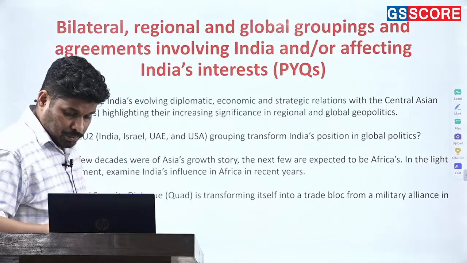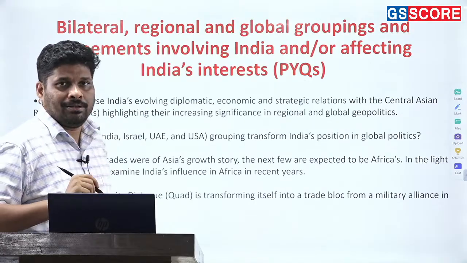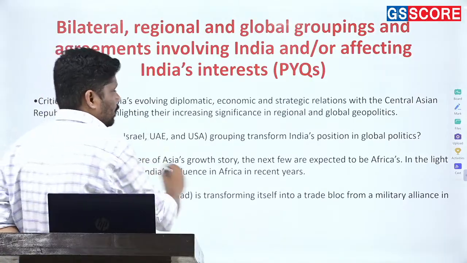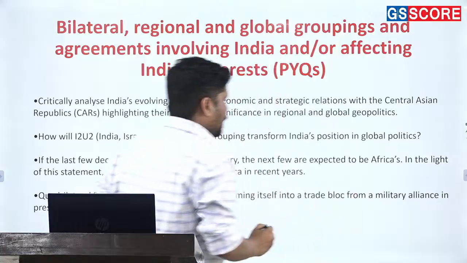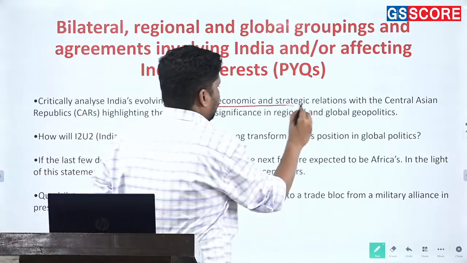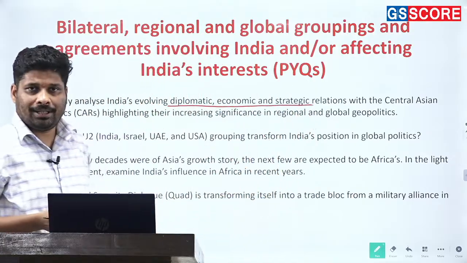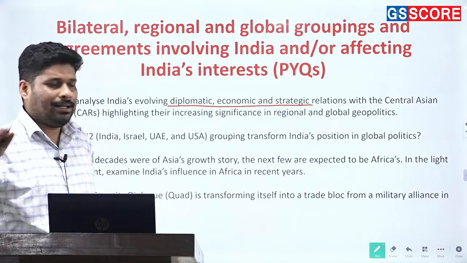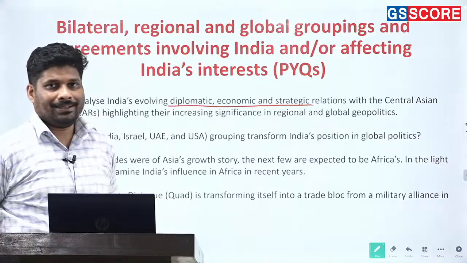And when it comes to relation with any country or any grouping or any region, which are the aspects that you will cover? Diplomatic, economic and strategic. यही तो तीन हैं. ठीक है, cultural aspects वगैरह are also there, but mainly UPSC is interested in this.